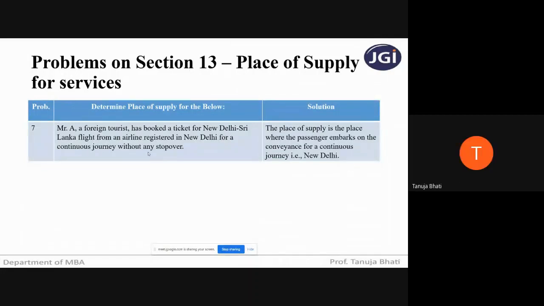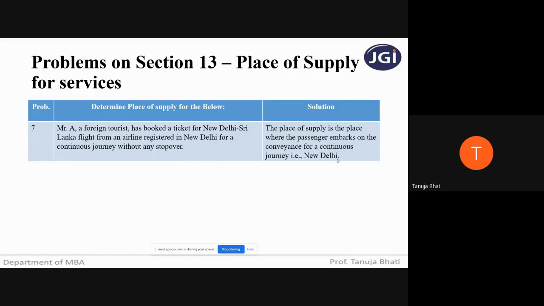Why New Delhi? Because New Delhi is the first place where the passenger embarks. Embarks means enters the conveyance for a continuous journey. There is no stopover, it is a continuous journey. So the solution: the place of supply is the place where the passenger embarks on the conveyance for a continuous journey, that is New Delhi.